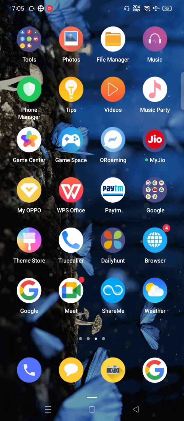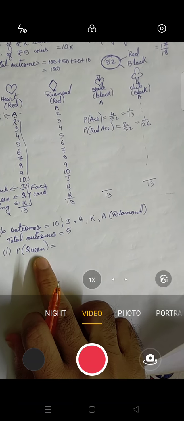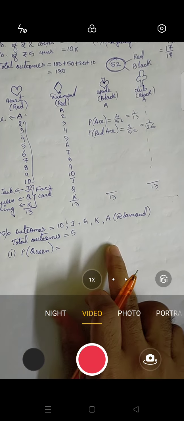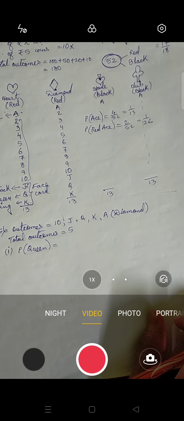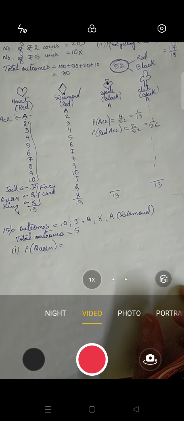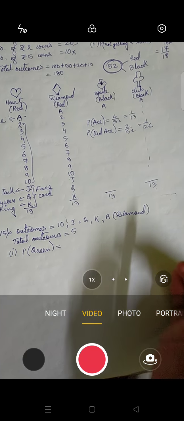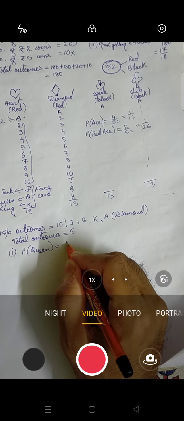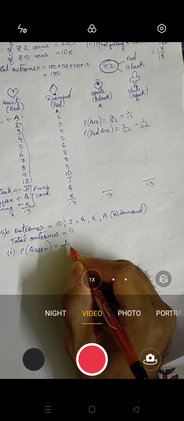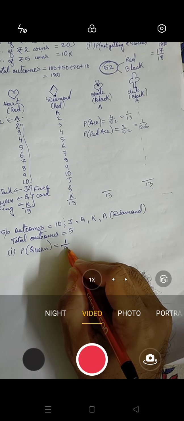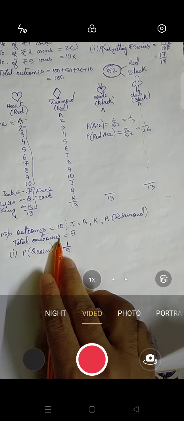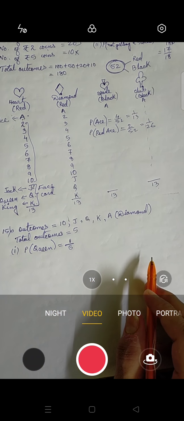You know that you need to write formula. After writing formula, you can see how many queens are here. 1. So 1 by total is how much? 5. Total outcome is 5. So 1 by 5. That will be your answer.